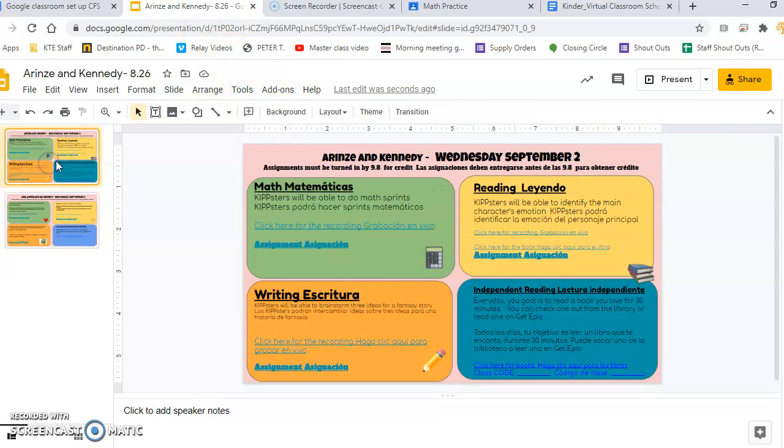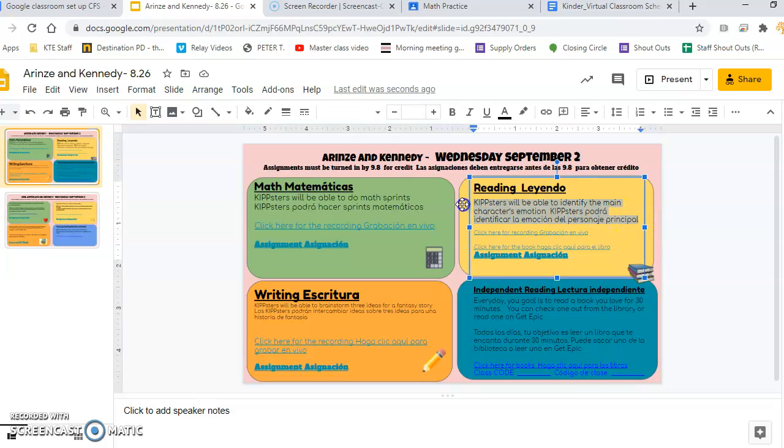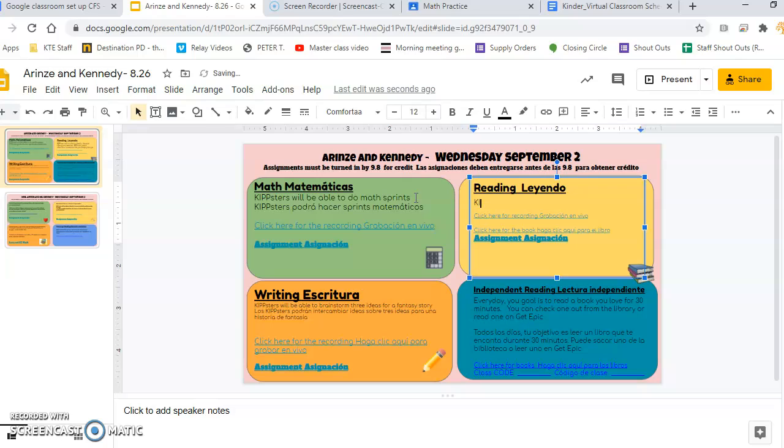Let's say the objective for third grade reading is: Kipsters will be able to write a summary of a text with the main idea. Whatever the objective is, that's what it is. That came from my lesson plan. Make it the student-friendly objective, not necessarily what's on Eureka or Wheatley. And then I'm going to copy that.